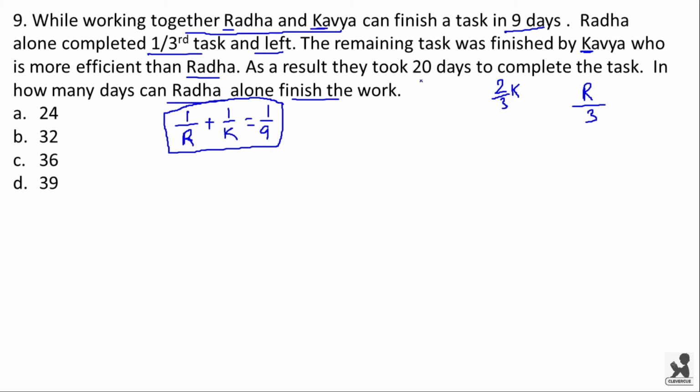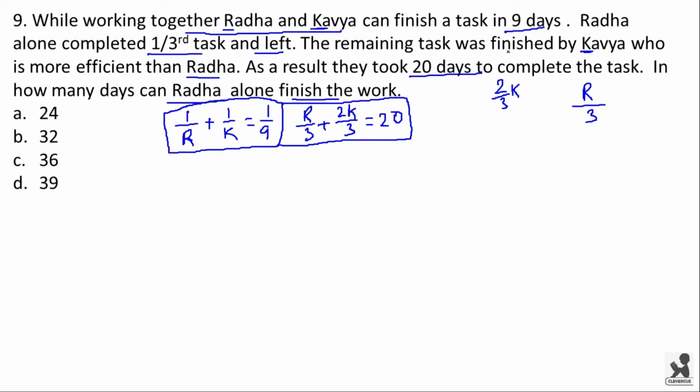And as a result, they took 20 days to complete the task. That means R/3 + 2K/3 = 20. So now again we have got two equations.